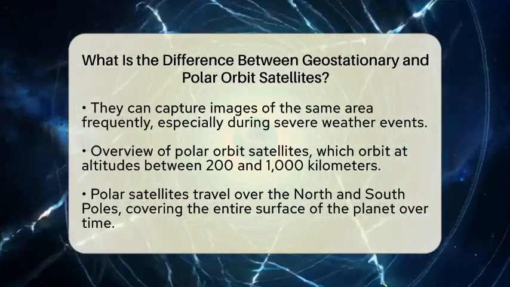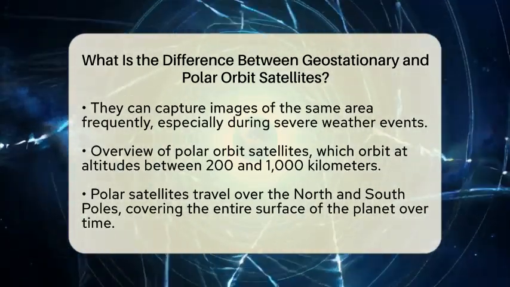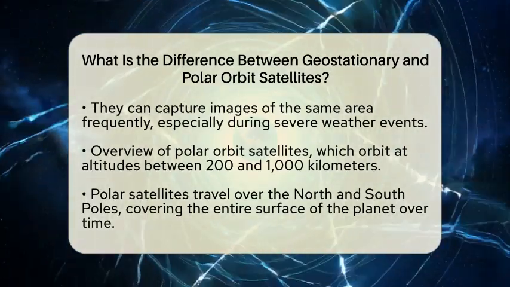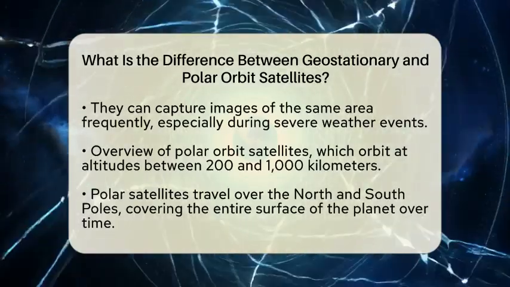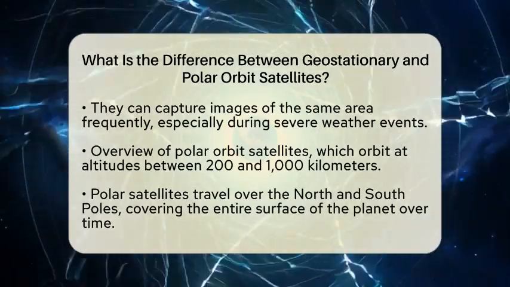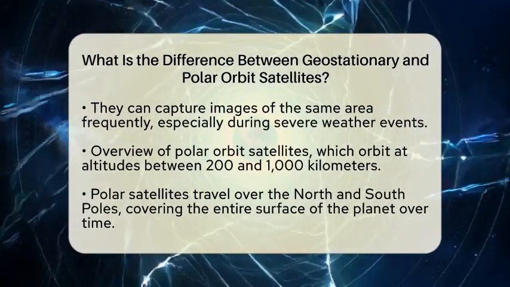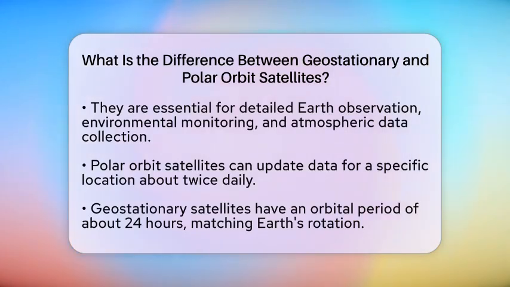These satellites orbit much closer to Earth, usually at altitudes between 200 and 1,000 kilometers. Their unique path takes them over the North and South poles, moving from pole to pole as Earth rotates beneath them. This allows polar orbit satellites to cover the entire surface of the planet over time. They are essential for detailed Earth observation, environmental monitoring, and collecting atmospheric data. Typically, they can update data for a given location about twice daily.